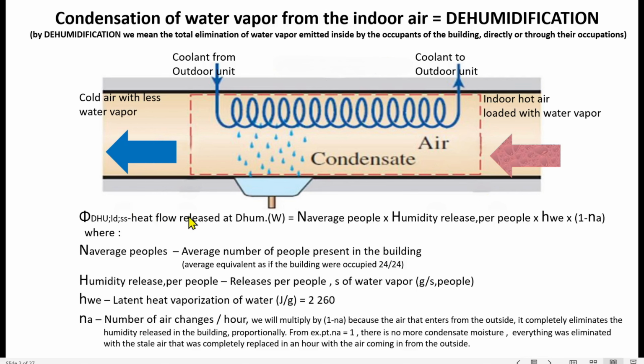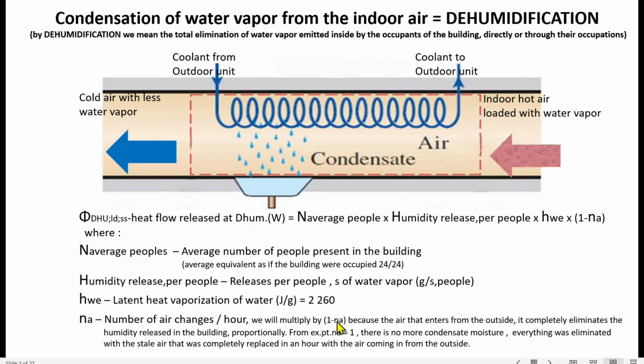The heat flow released by dehumidification has this formula: the average number of people in the building, times the humidity release per person, times the latent heat of vaporization of water, times 1 minus Na. Number Na is the number of air changes per hour.